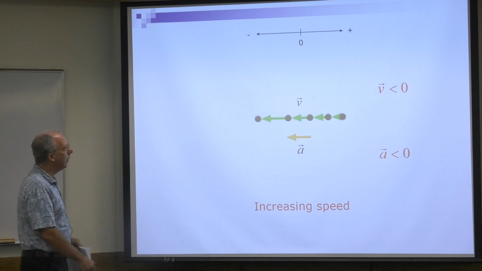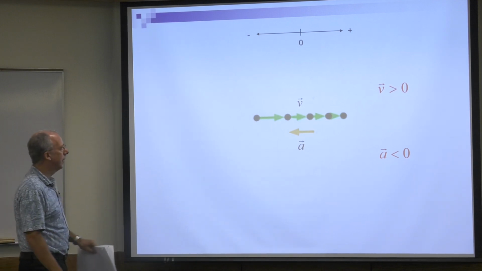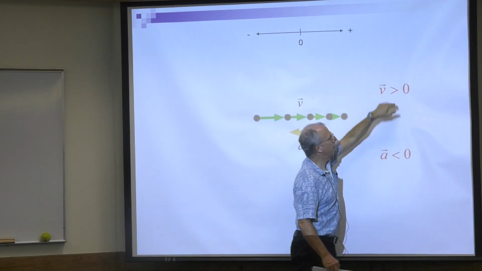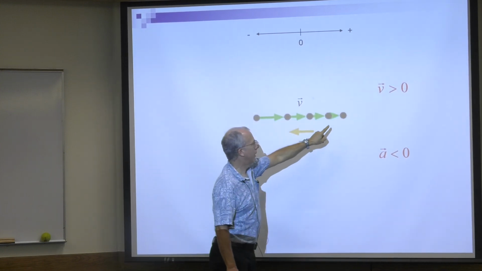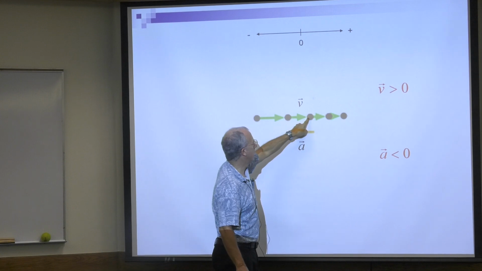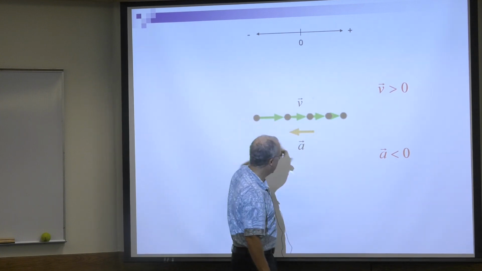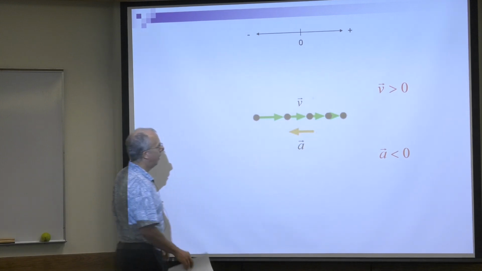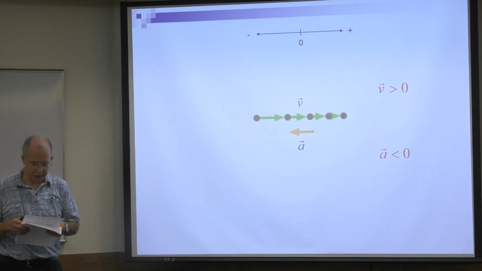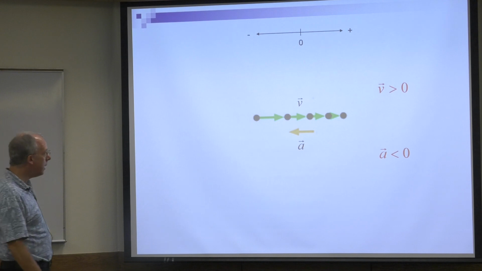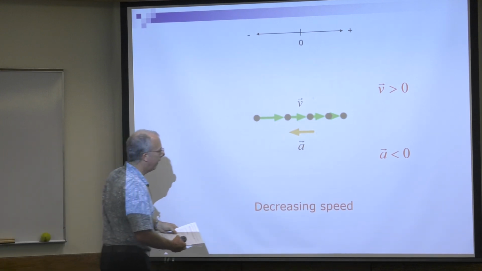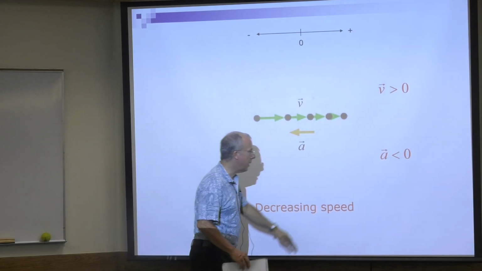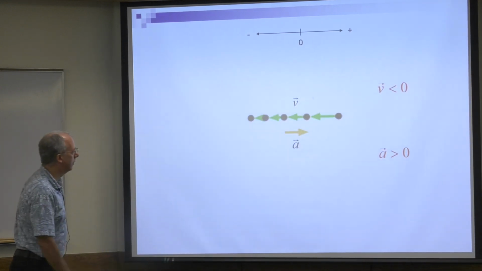Okay, let's keep going. This guy is moving to the right, positive velocity. The distance increases to the left, negative acceleration, right? Acceleration points that direction. What's happening to the speed? Increasing or decreasing? Decreasing. Decreasing speed. So we have negative acceleration, decreasing speed. Next one.